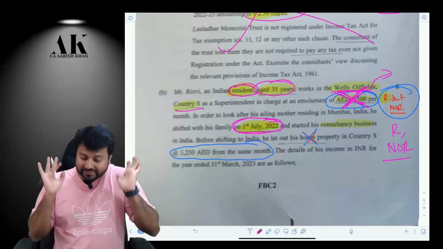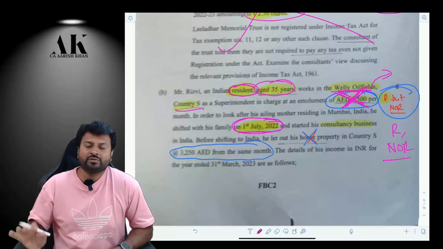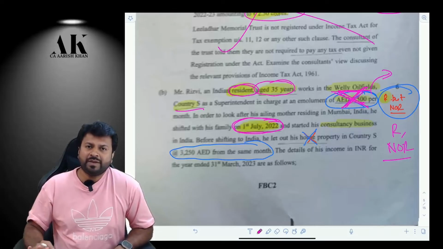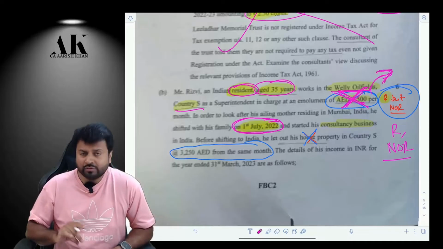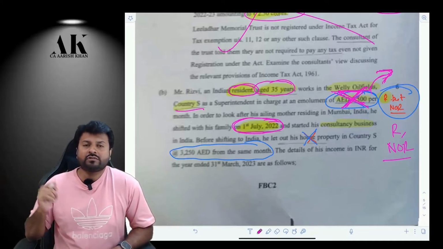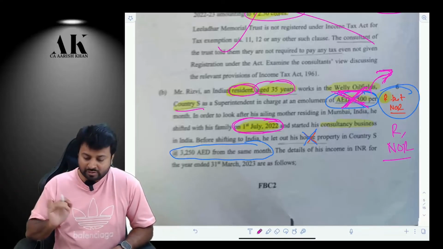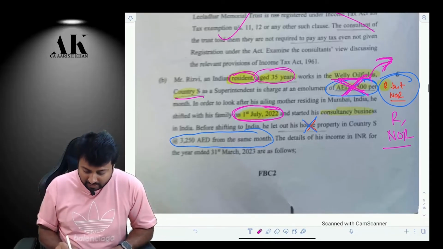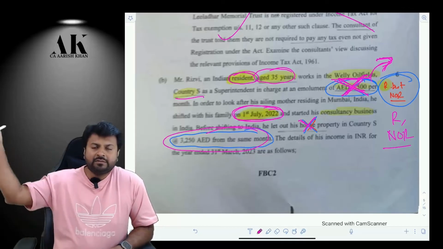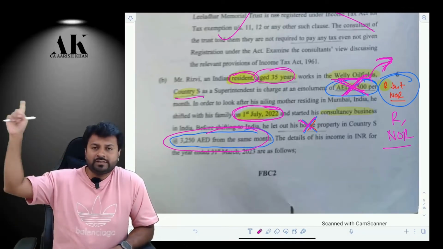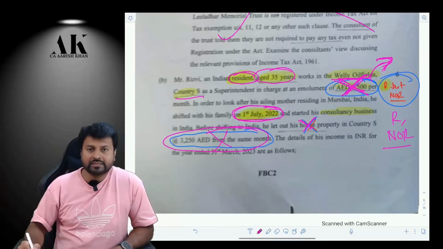There are a lot of assumptions that we have to make in this question. They have not made the question very clear. In this entire paper, in fact, there are a lot of places where you have to make a lot of assumptions. So here we have to assume that it was received also outside India. Therefore, for RNOR, this is not taxable. Second thing, he has also let out some property in country S. So this rental income accrued outside India. Again, you assume that it is received also outside India. Therefore, it is not taxable in India.